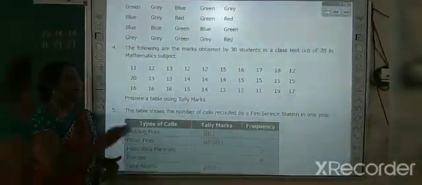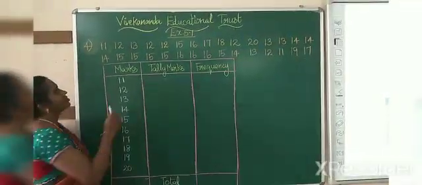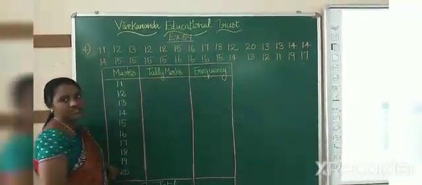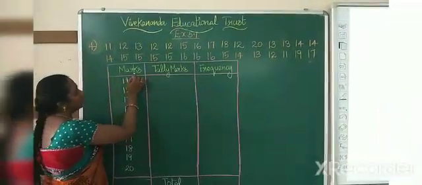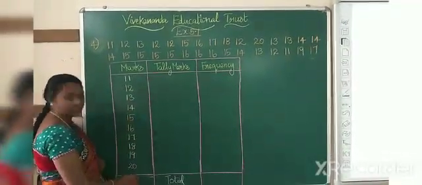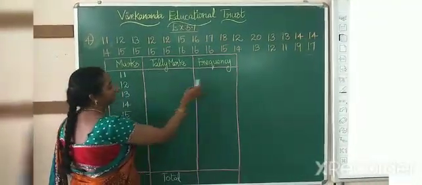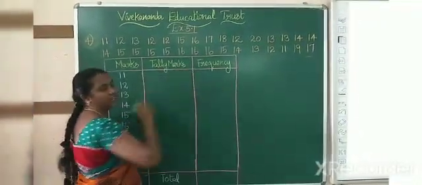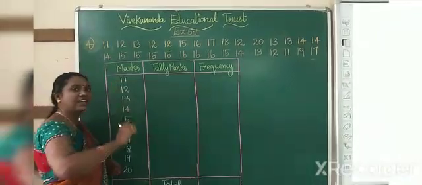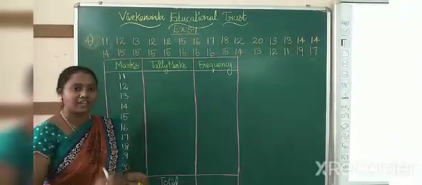Now we are going to draw this in tally marks. I have written the marks of the students. This we call observation. This column represents the marks of the students: 11, 12, 13, 14, like this it goes on. Then we are going to do tally marks for this. And finally, frequency: how many times that number has occurred, that we call frequency. Always start with a certain order, either ascending or descending order, so that you will not get confused.